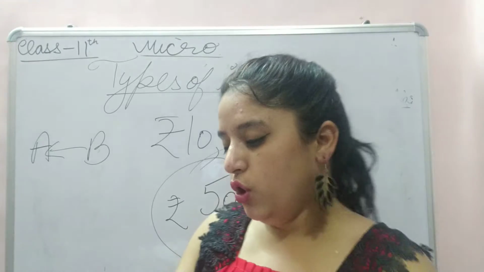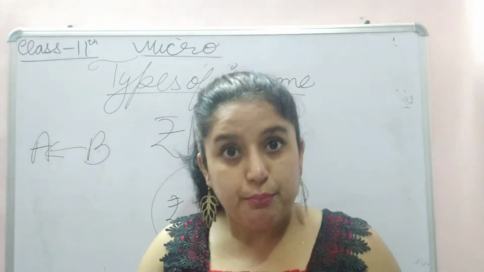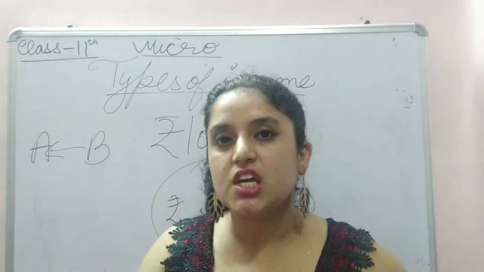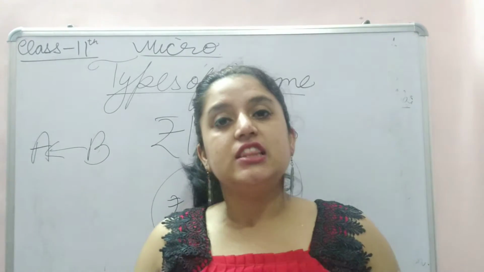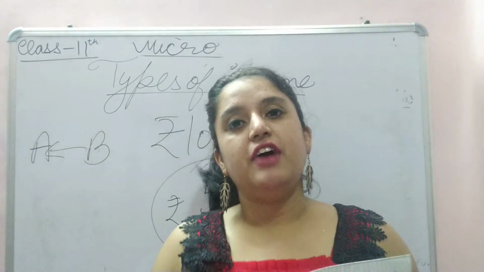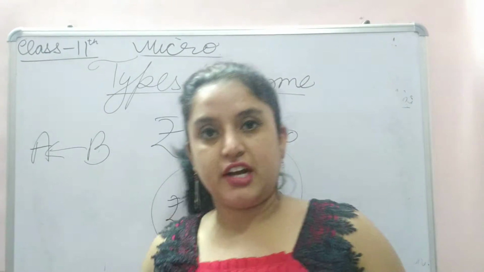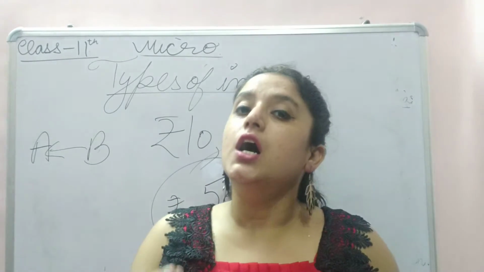So earned income is the income earned by productive activity: producing, selling, purchasing, reselling. Anybody earning out of productive activity, that money will be earned money.